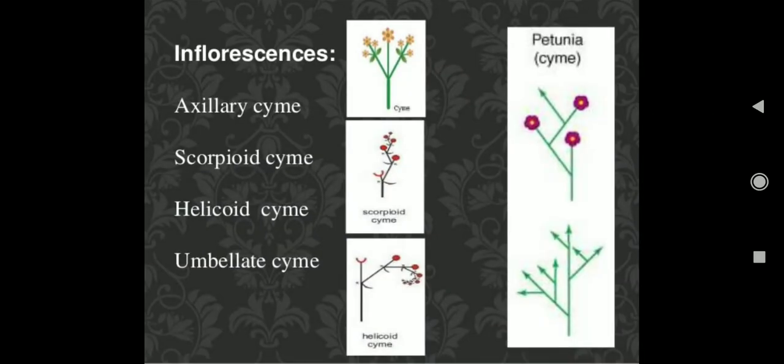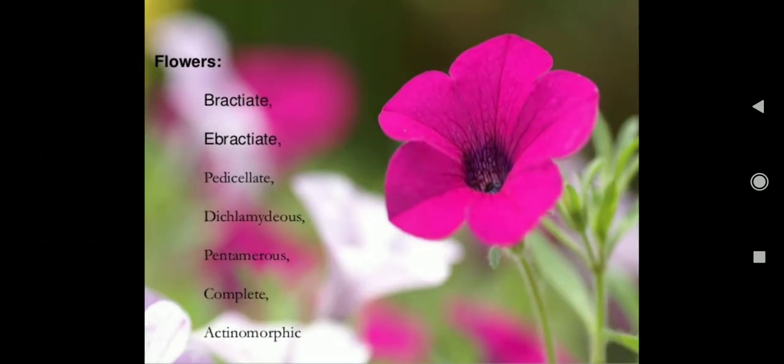Now about inflorescence. This family has a variety of inflorescences: axillary cyme, scorpioid cyme, helicoid cyme and umbellate cymes. All these diagrams are also present over here, so you can understand better the inflorescences of the family. Now about flower.